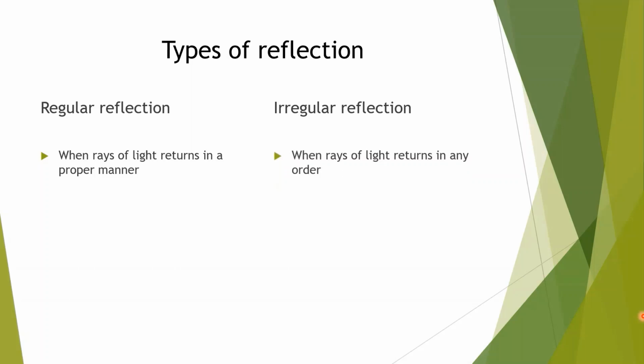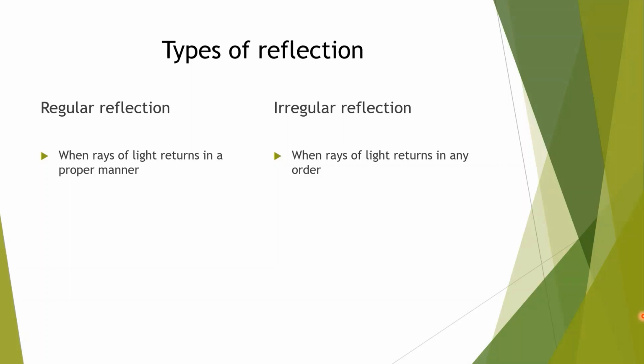Example we can take, suppose students are coming out from a room, teacher is standing there, they will come out in a proper order. If teacher is not there, they can come in any order, they will not follow any pattern. Same way, when rays of light falls on a smooth